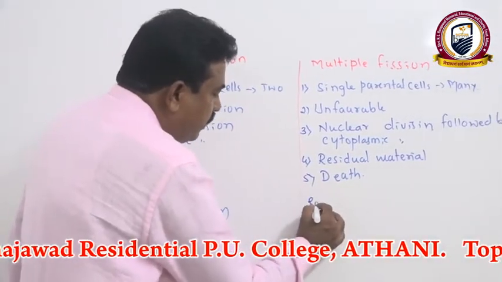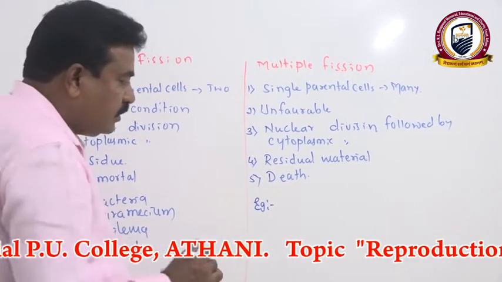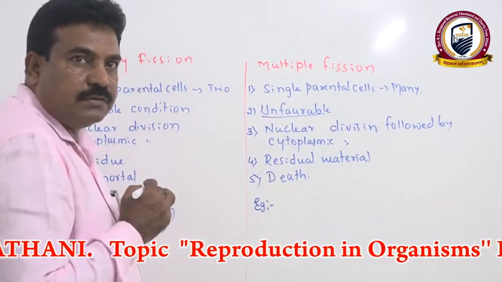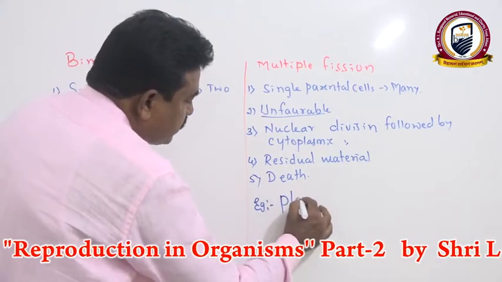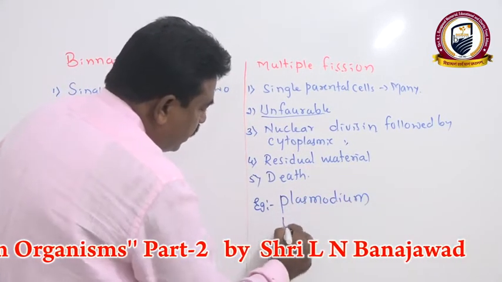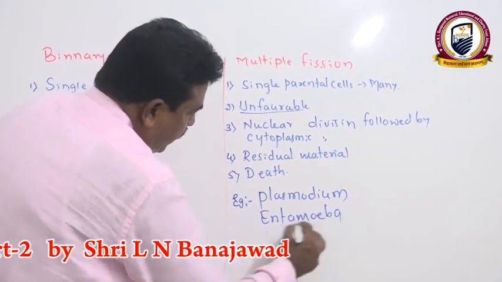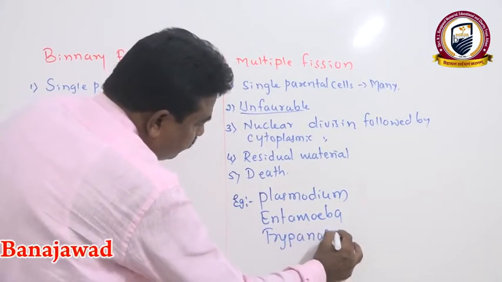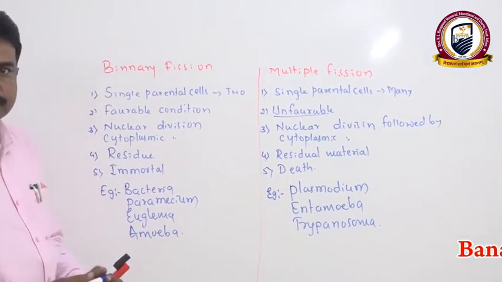Whereas multiple fission we see even in unicellular organisms, but only under unfavorable condition, under a threat situation, like we see in case of Plasmodium, then Entamoeba, then Trypanosoma. These are some protozoans showing multiple fission.